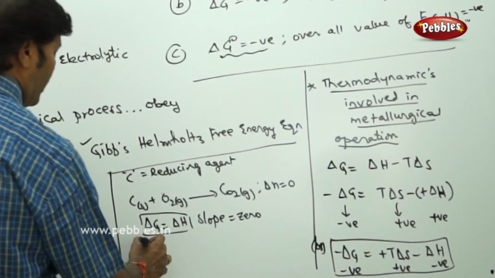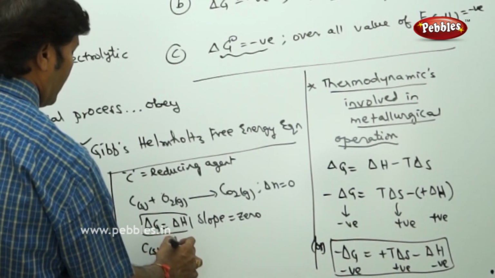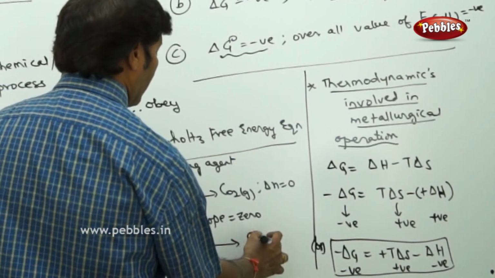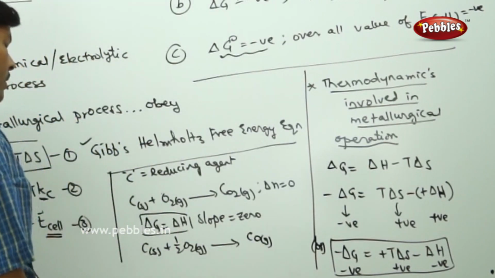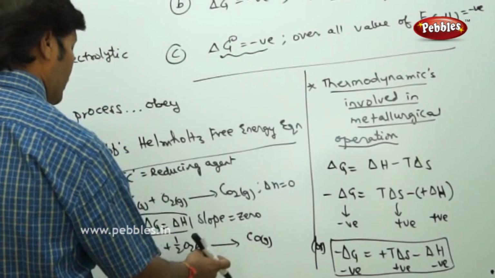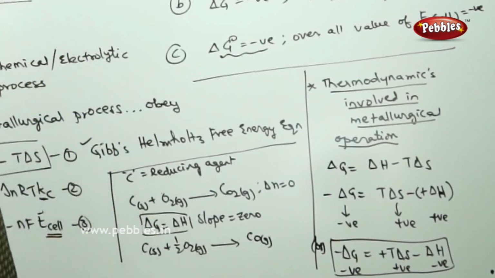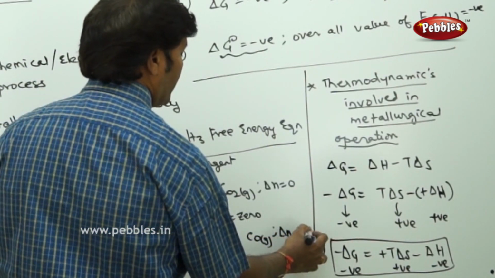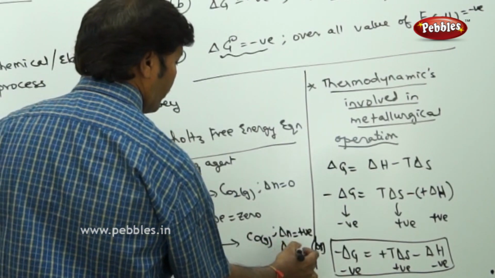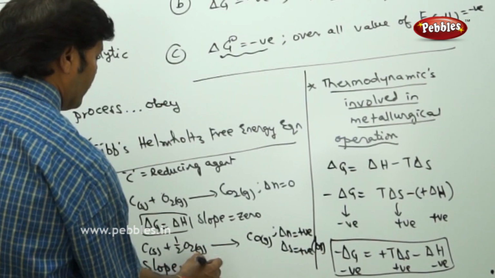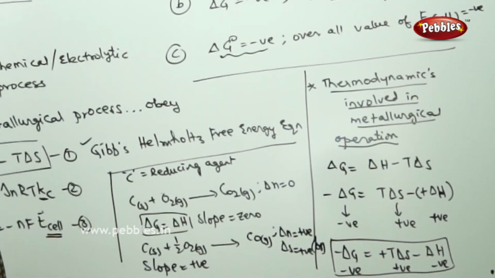Then similarly, if you take carbon solid plus half mole of oxygen gas, you are going to get carbon monoxide gas. Here the number of moles of products minus the number of moles of reactants is 1 minus half, which is half, so ΔN is positive. If ΔN is positive, then ΔS is also positive, and the slope is again positive when we draw the graph between ΔG and the temperature for various metal oxides as well as metals.